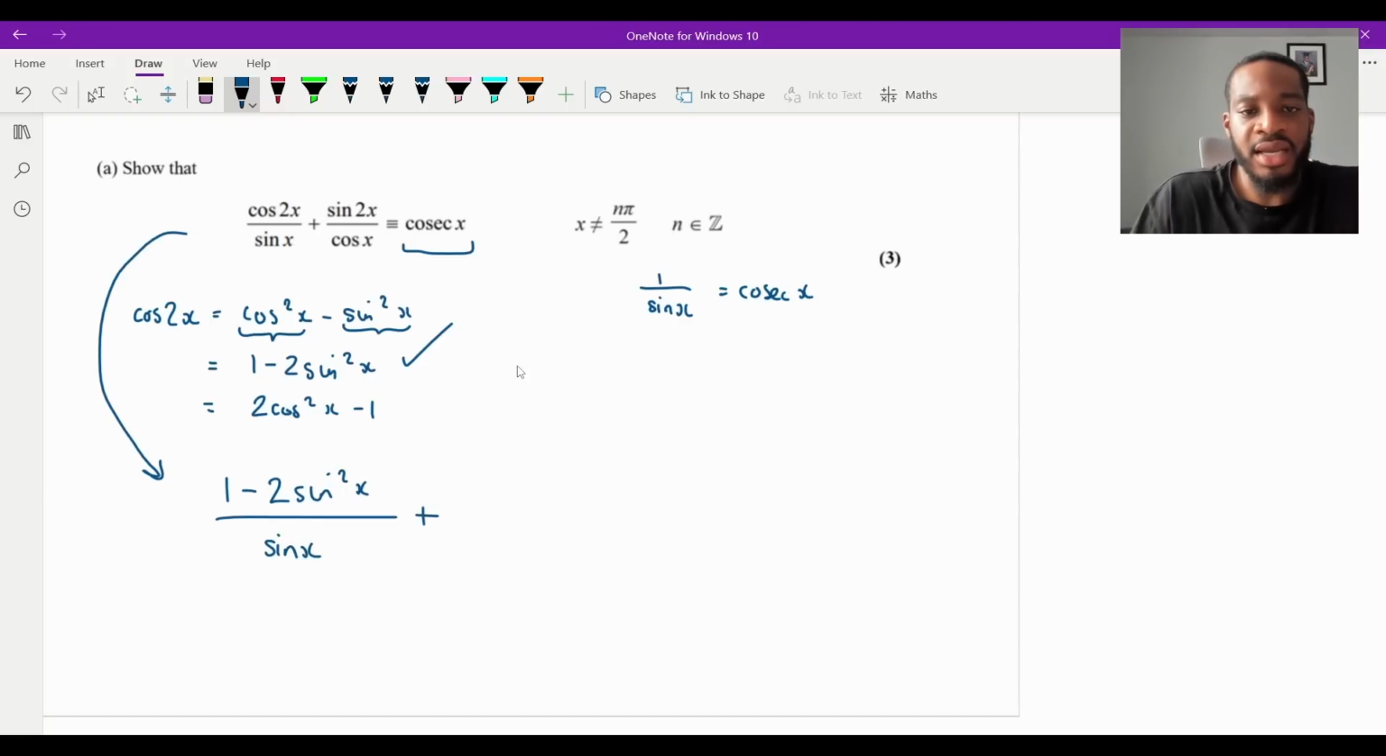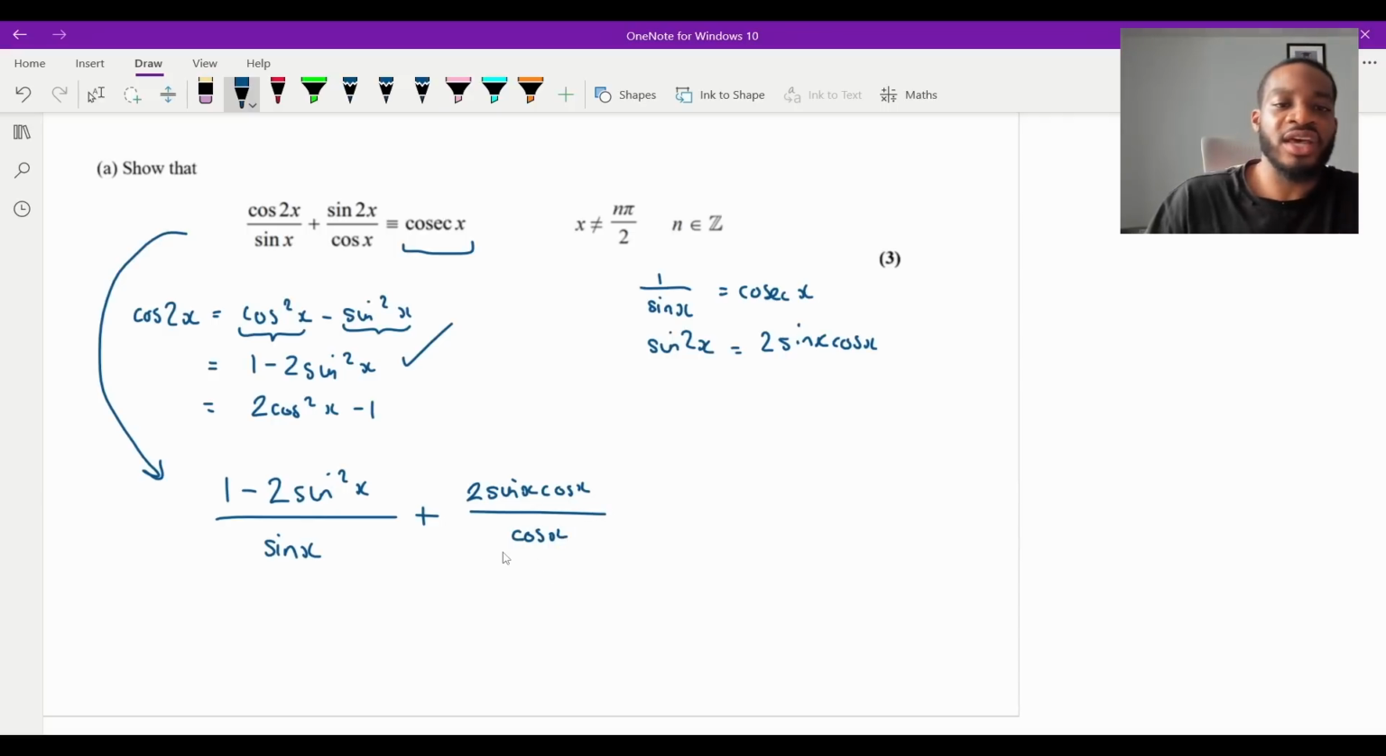And then plus sine 2x, right? Sine 2x is another double angle formula. This is 2 sine x cos x. So again, because I want just x, I don't want 2x's, I'm going to replace it with that. So it's going to be 2 sine x cos x. And then this will all be over cos x, isn't it?